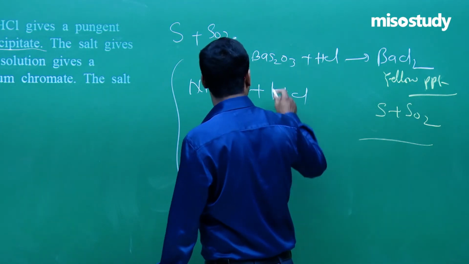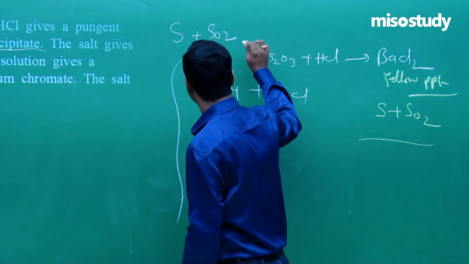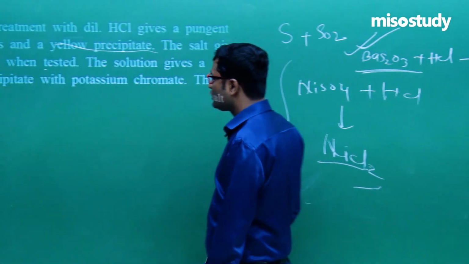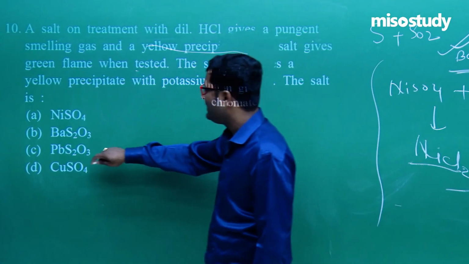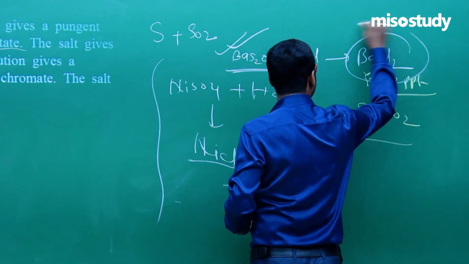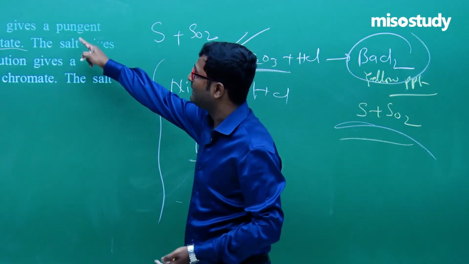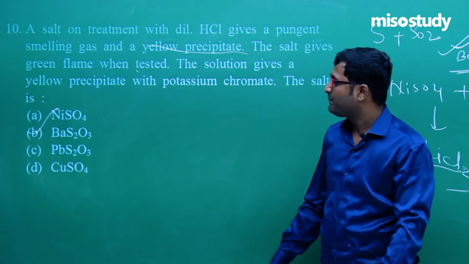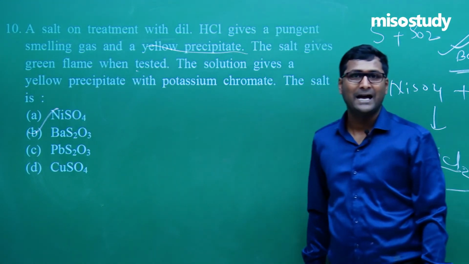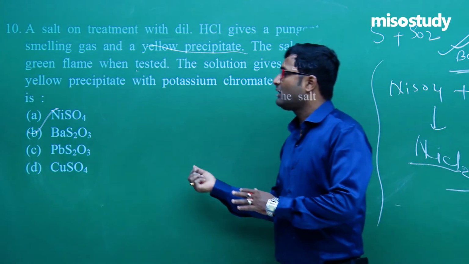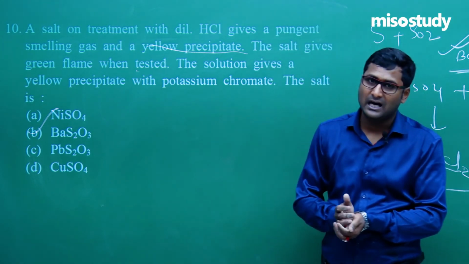So we do not need to check C and D, because single option correct, BaS2O3. So for question number 10, B is the correct option. This satisfies the statement. Clear?